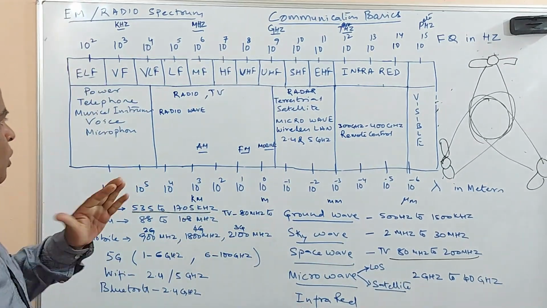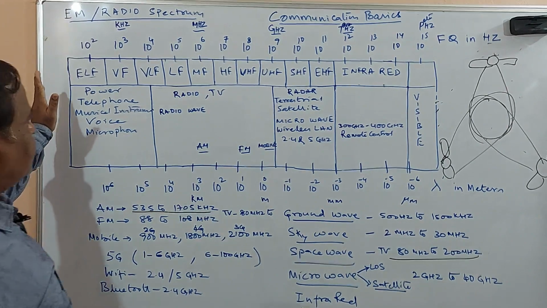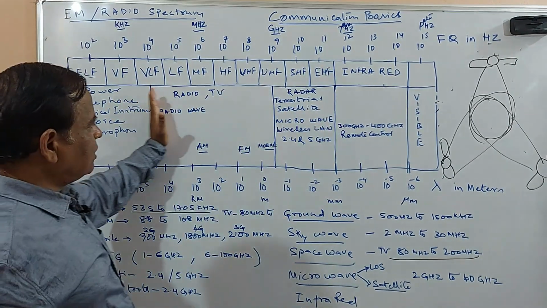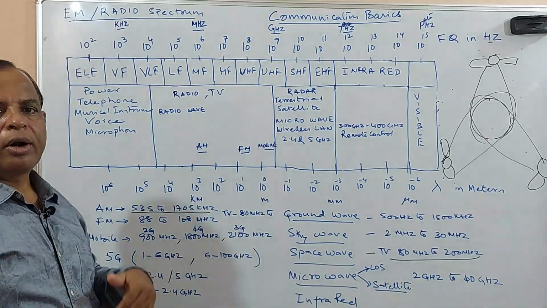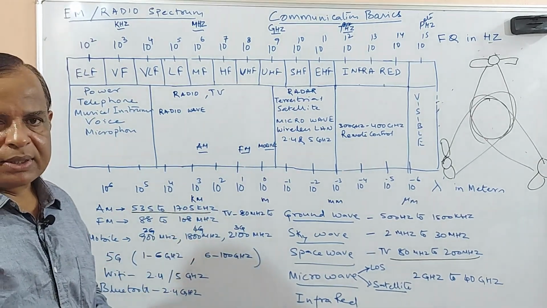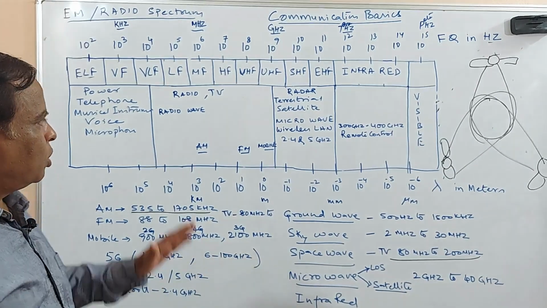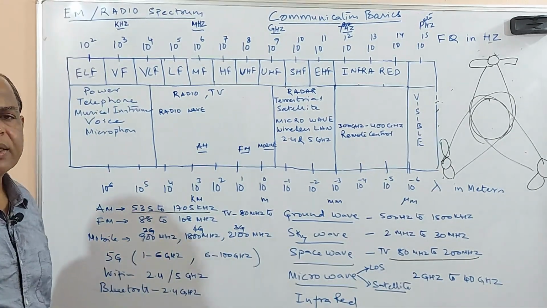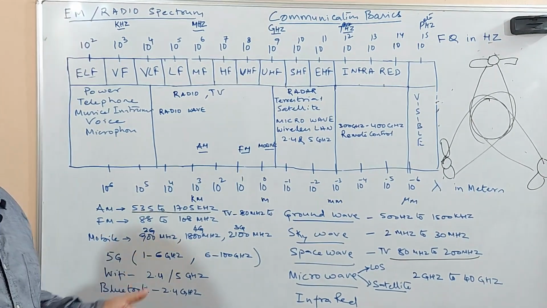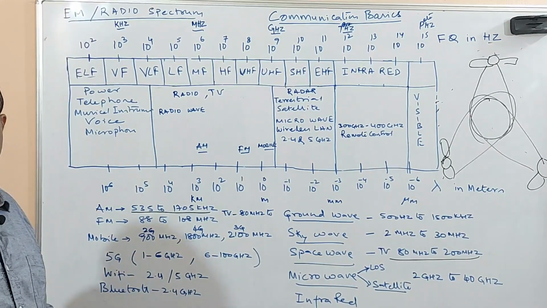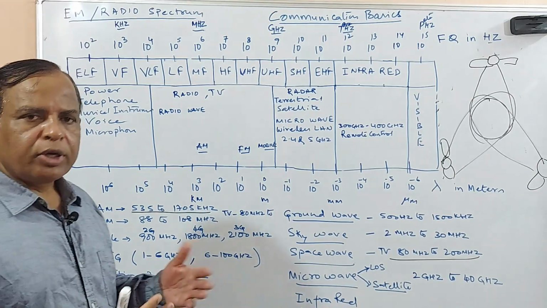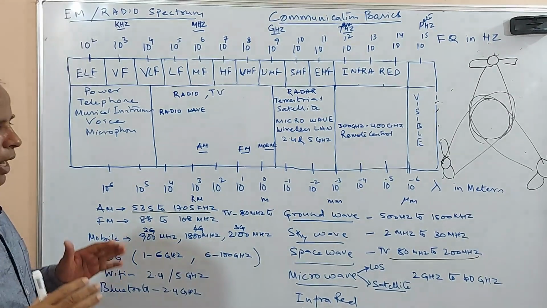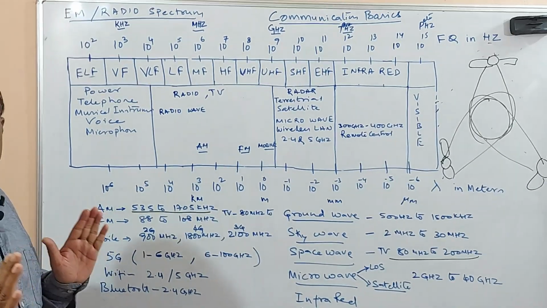Once again you see the frequency starts from here, and now we have reached up to this. These frequencies are all being used for different purposes. This whole range up to here is called the radio frequency spectrum, because you are using all these electromagnetic waves for some communicative purposes. Okay, so up to here it is fine.